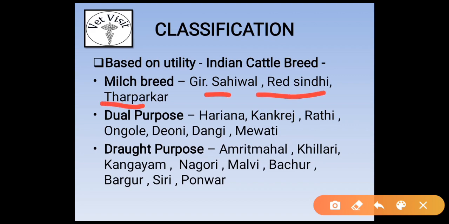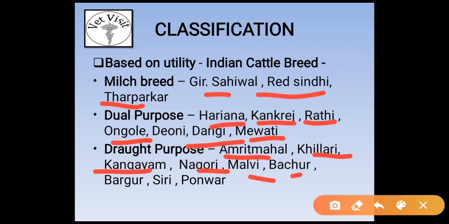Dual purpose breeds, which are used for both milch as well as draught purposes, include Haryana, Kankrej, Rathi, Ongole, Deoni, Dangi and Mewati. Draught purpose breeds are those used for working in the field. Examples are Amrit Mahal, Khillari, Kangayam, Nagori, Malvi, Bhagnari, Bargur, Siri and Pawar.